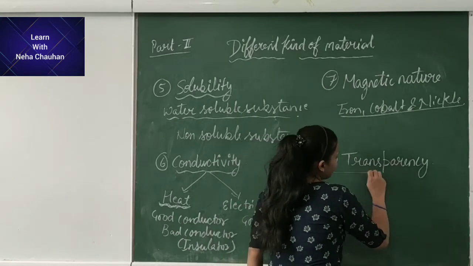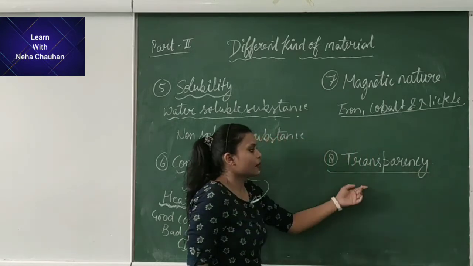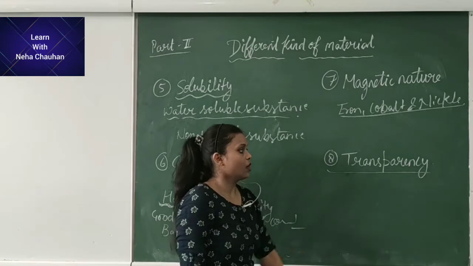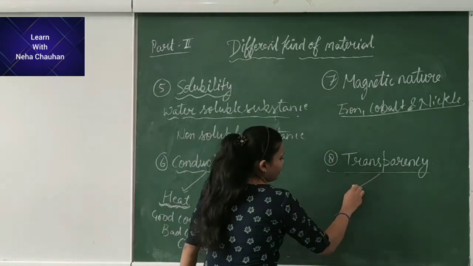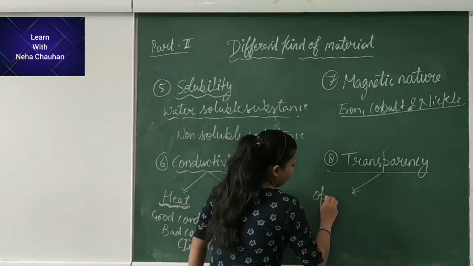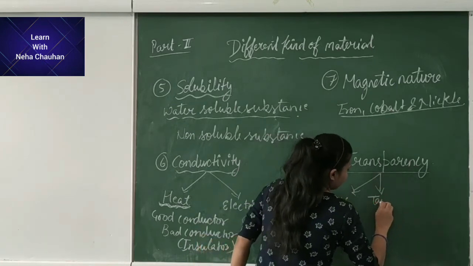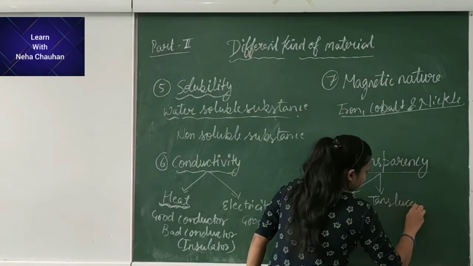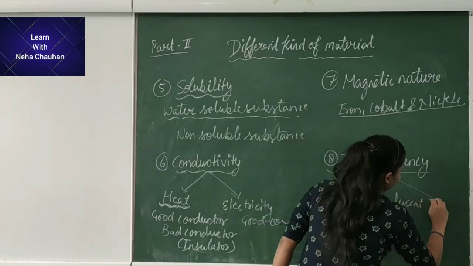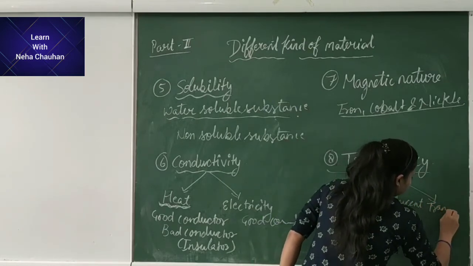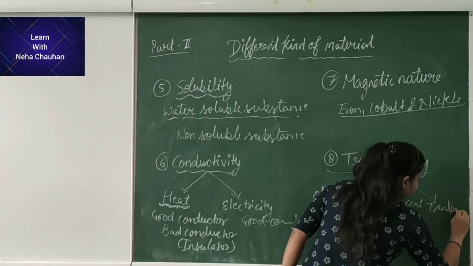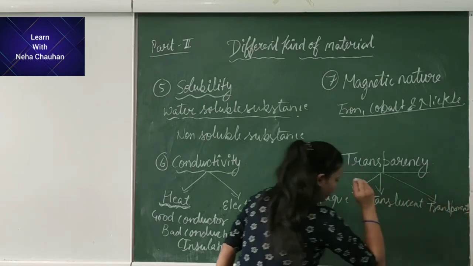Last but not the least, we have a property of the material which is transparency. We have three types of it. First is opaque, next is translucent, and the other one is transparent. What is opaque?